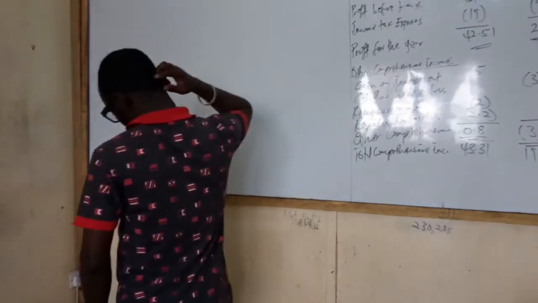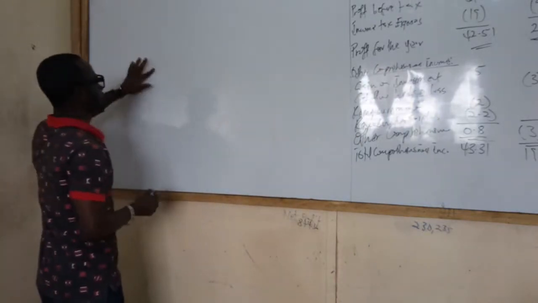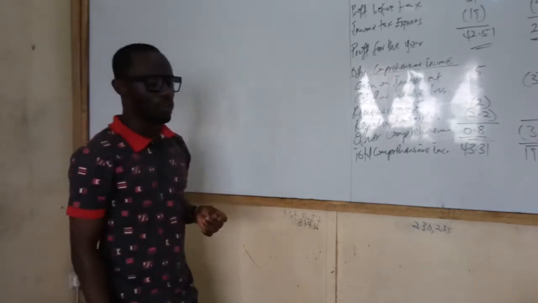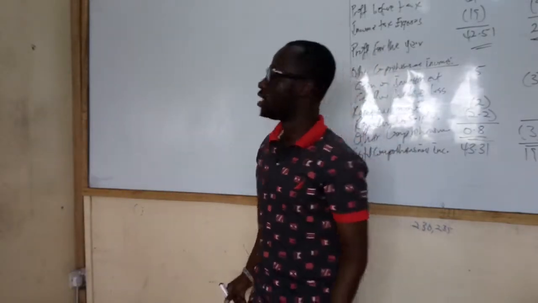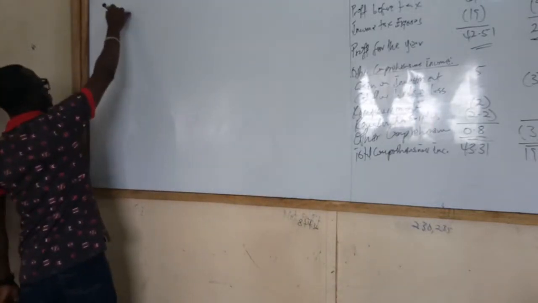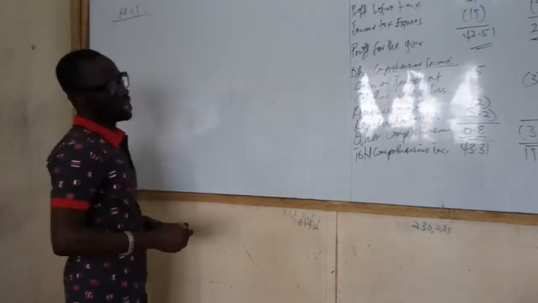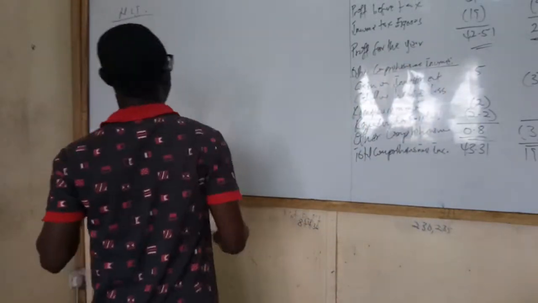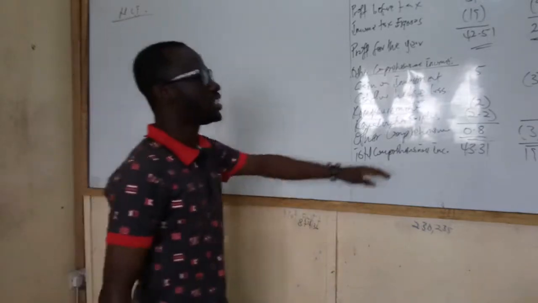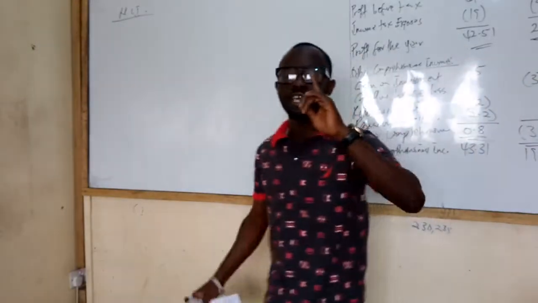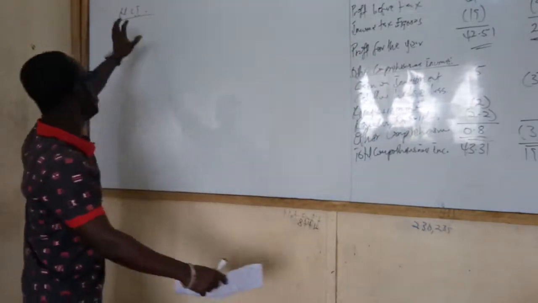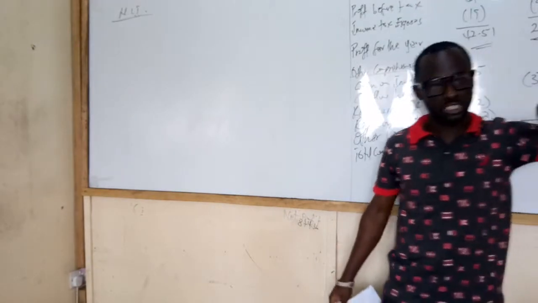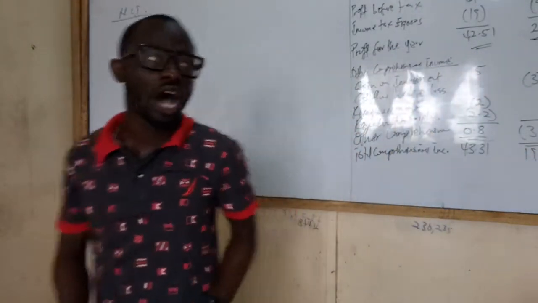So let's look at the profit for the year. And then we will attribute it to the controlling interest and non-controlling interest. But before we go there, we need to calculate the NCI value quickly. How much will be attributable to NCI and how much will be attributable to CI? This is the total. So to know how to share, we need to look at the share that will go to NCI, and then we deduct that from this, then we will know the share that will go to CI. So how will we go about that?